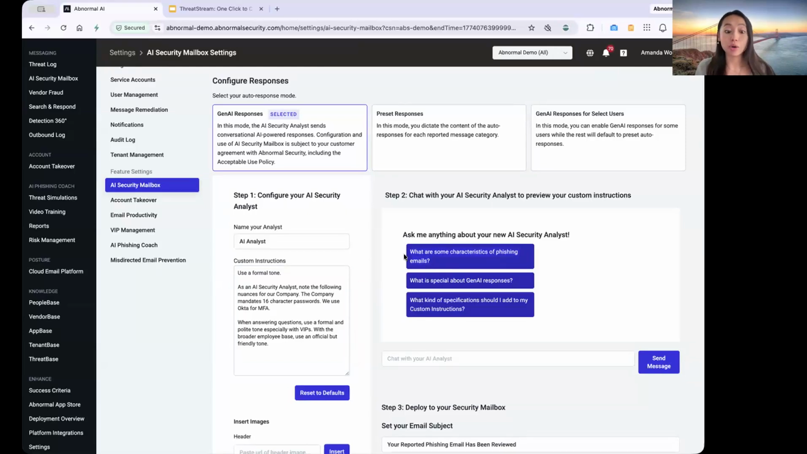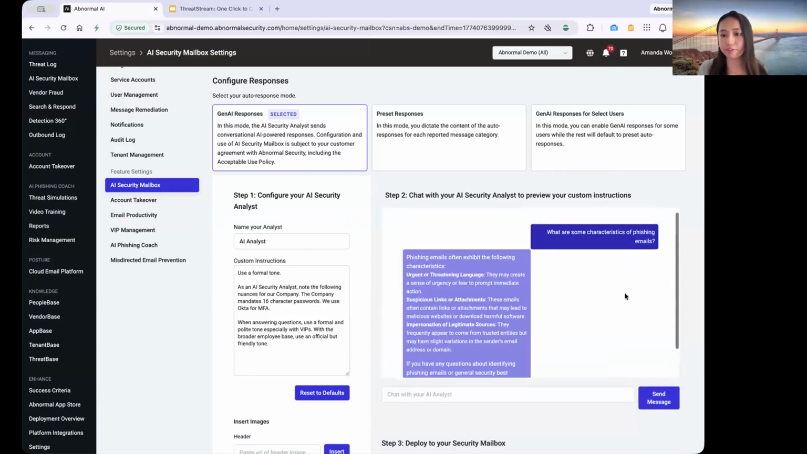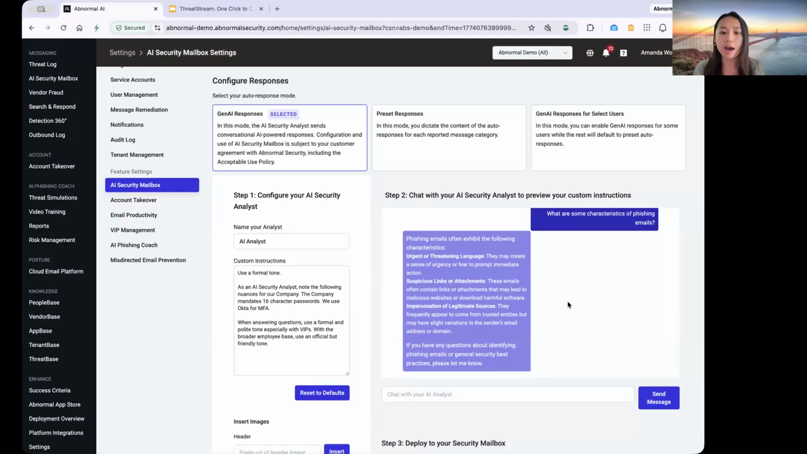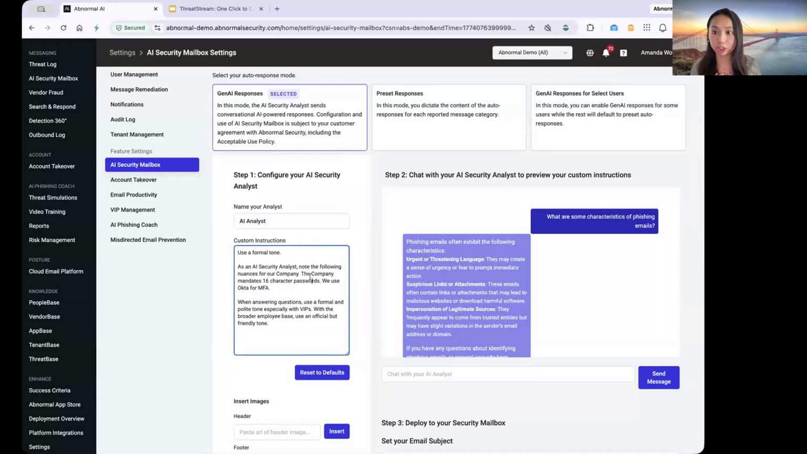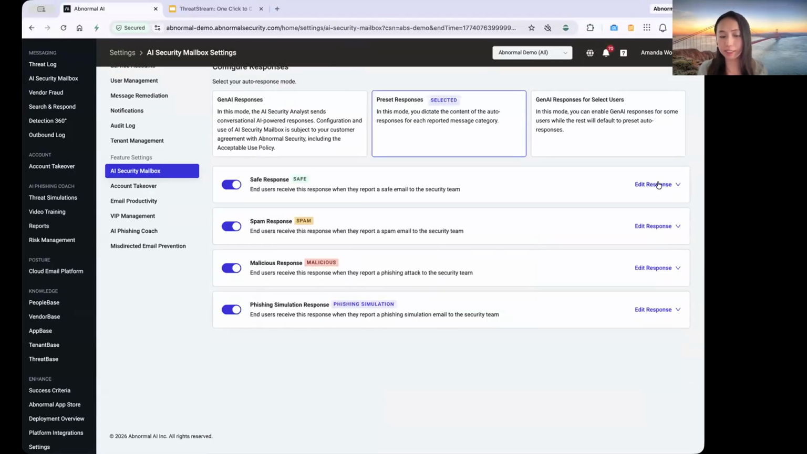And in this portal, you can also ask the AI security specialist how to craft your AI analyst the best. So for example, you can chat and say, what are some characteristics of phishing emails? For example, phishing emails exhibit the following characteristics, and just learn from it and see how we can make the custom instructions as strong as possible. You also have the option of typical preset responses.